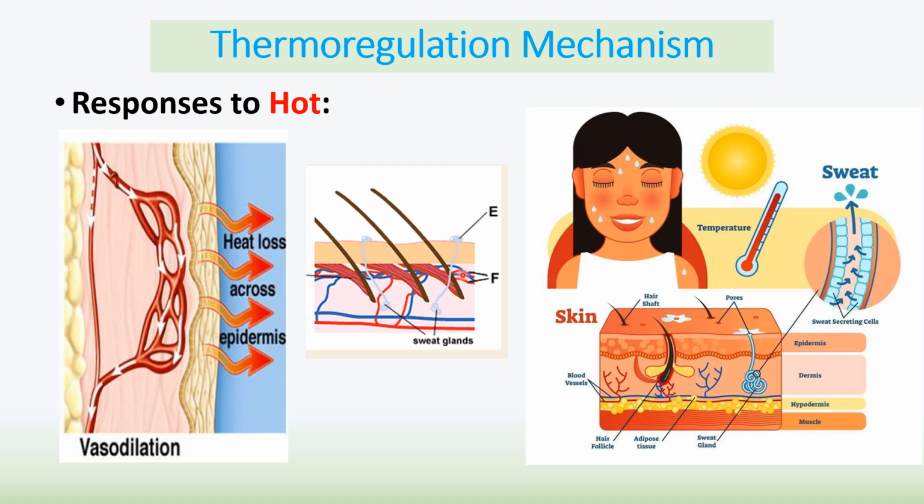The hairs on the arm will lie down, meaning there's no layer of trapped air, and sweat is released from sweat glands onto the surface of your skin, and the sweat then uses the heat and the energy in your body to evaporate due to the high latent heat of water, and that then cools your body down as a result in negative feedback.